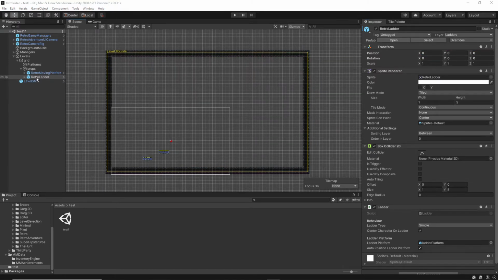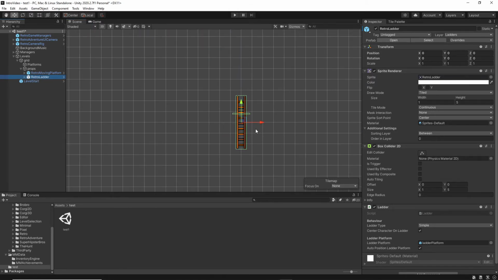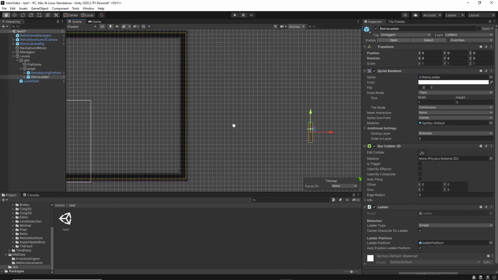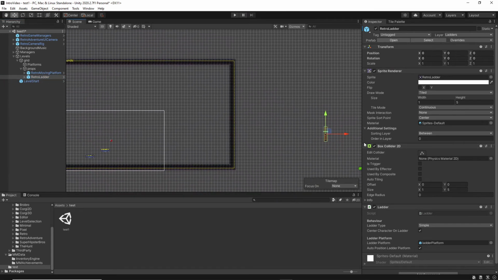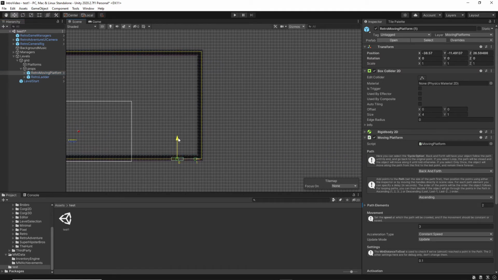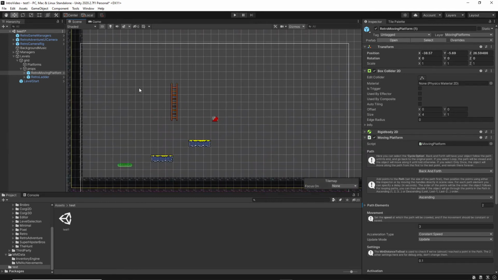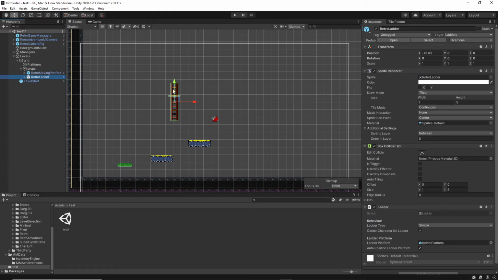Now to find our ladder, we'll just double click on there and that will center it on our screen. We scroll out and take it across. Might as well do the same for the moving platform at the moment. Now we'll position the ladders, and let's see if this works.